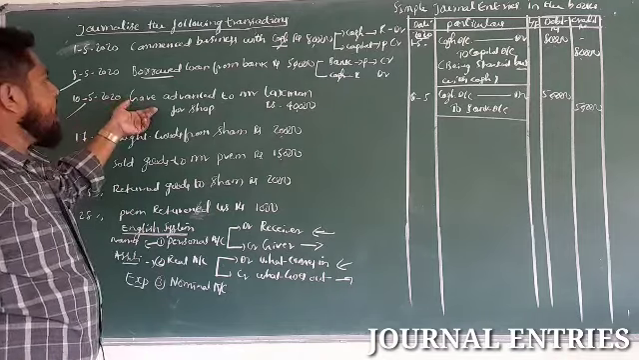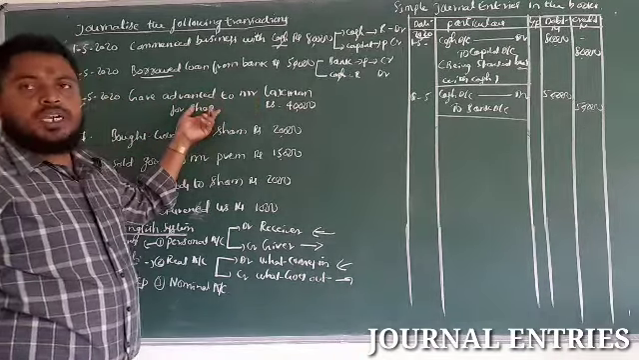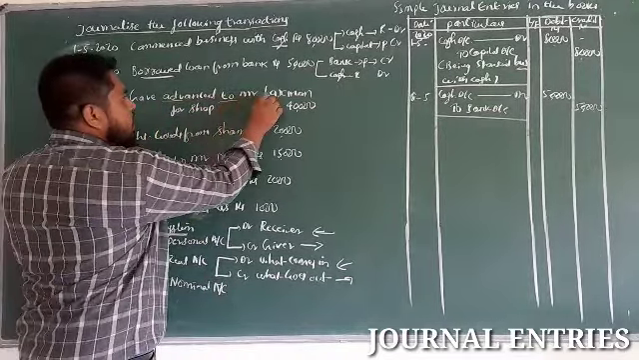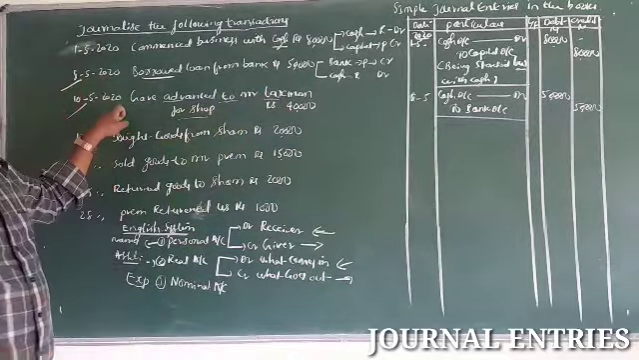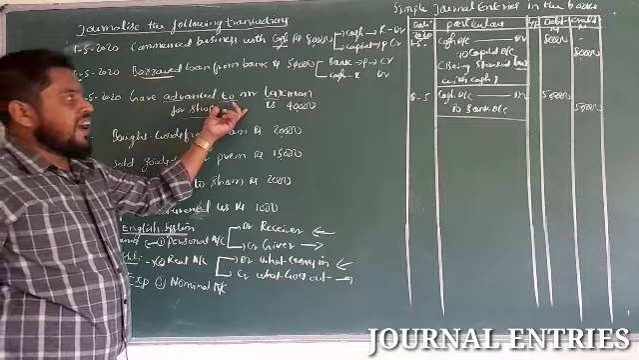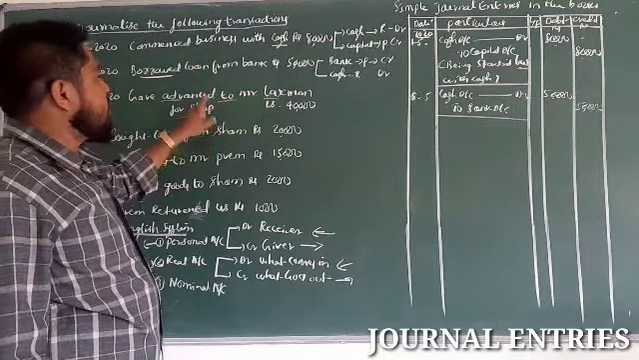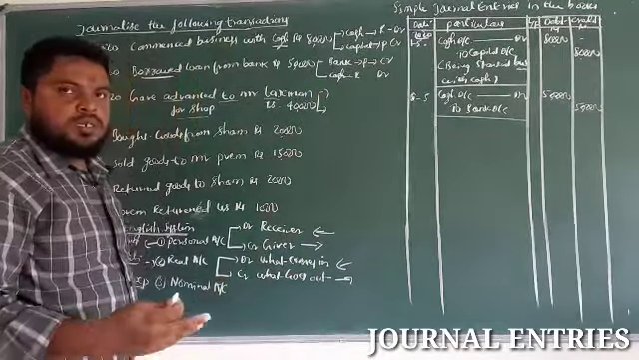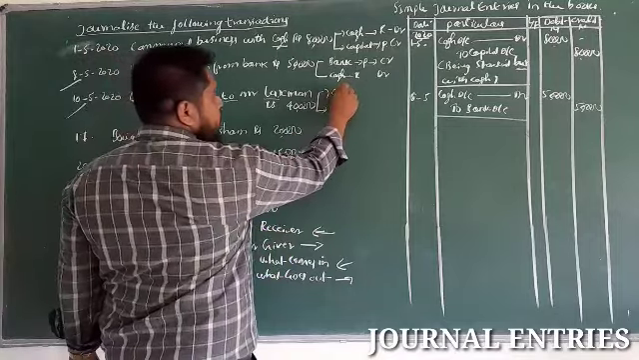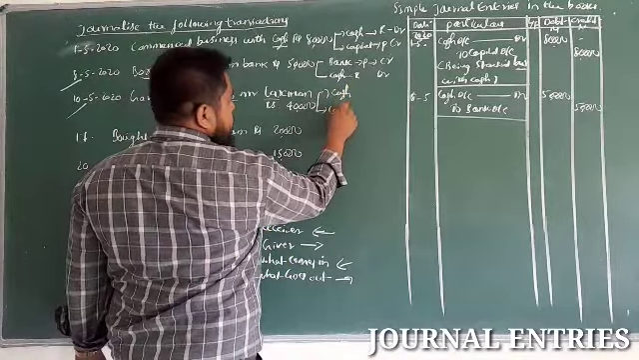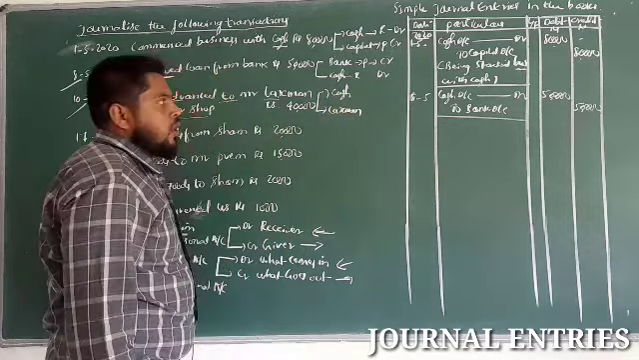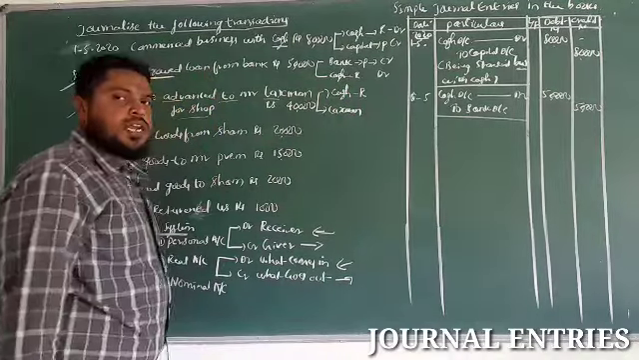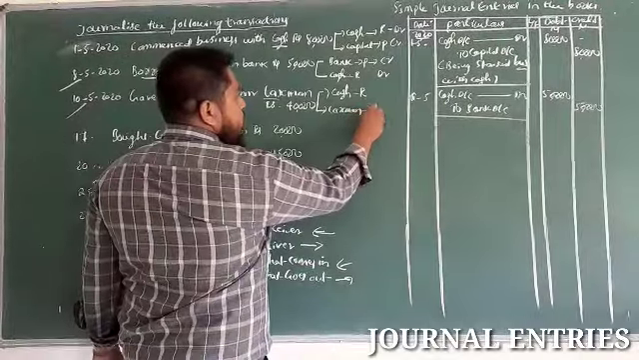Next, third transaction, gave advance to Mr. Lakshman for a shop. So owner is giving advance to a landlord here. So in this transaction, two accounts are involved. Gave advance means the owner is giving cash here to Lakshman. So cash account and next Lakshman account. Cash is an asset, it comes under real account. Lakshman is the name of the person, comes under a personal account.